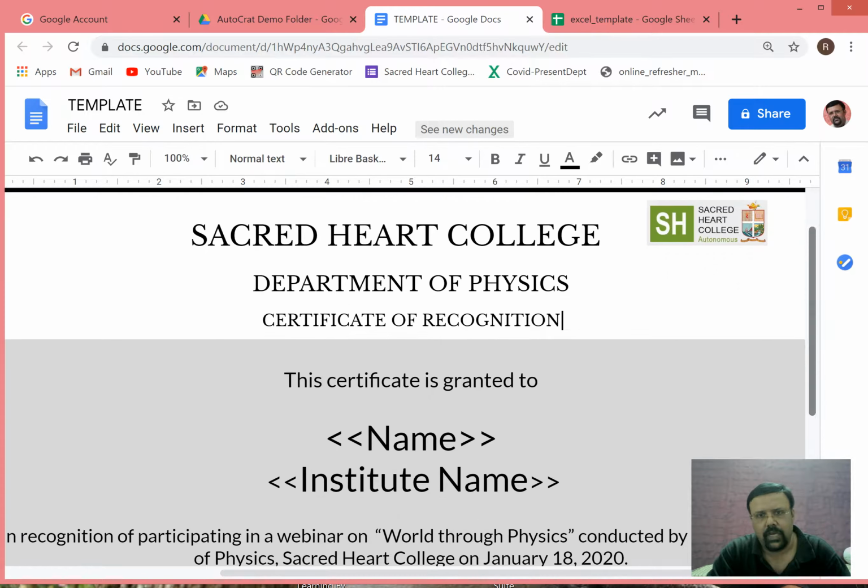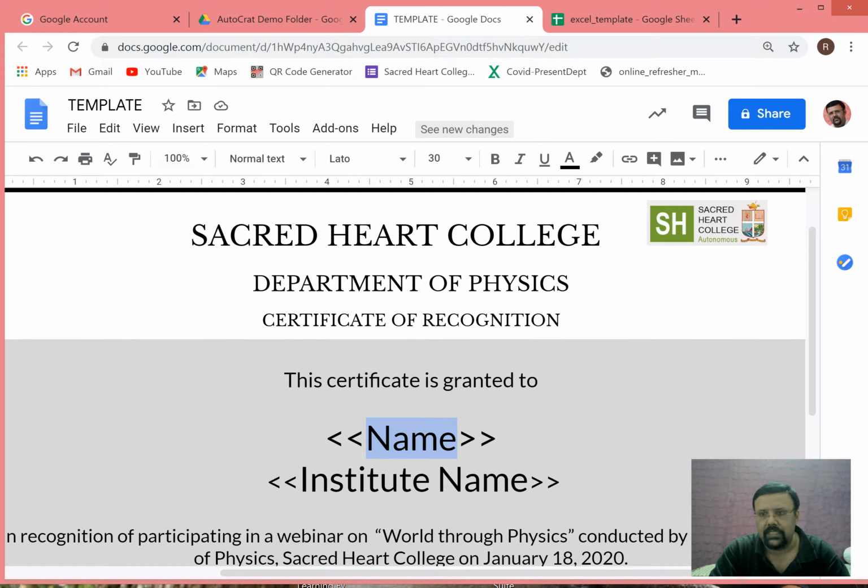So whatever you are trying to incorporate in this certificate, for example, you can type it over here, and the variable which is going to change in the certificate should be provided within the double less than and double greater than symbols. What I mean is that in the certificate, this portion, the name, will be printed as something else depending upon the participant.